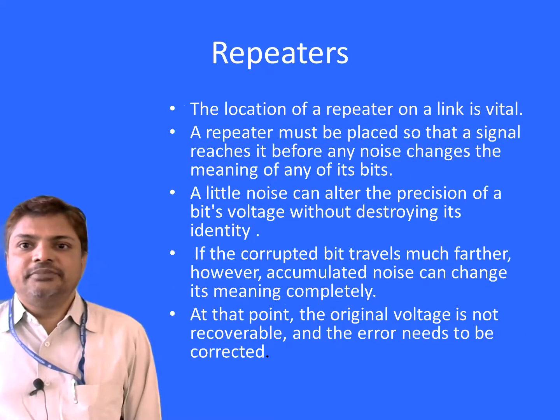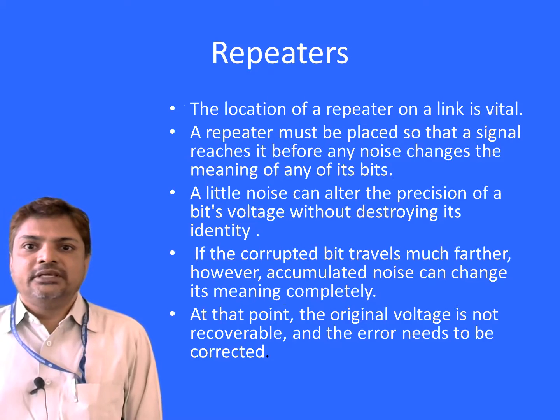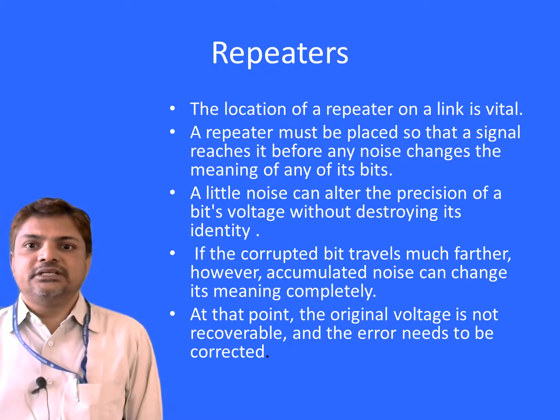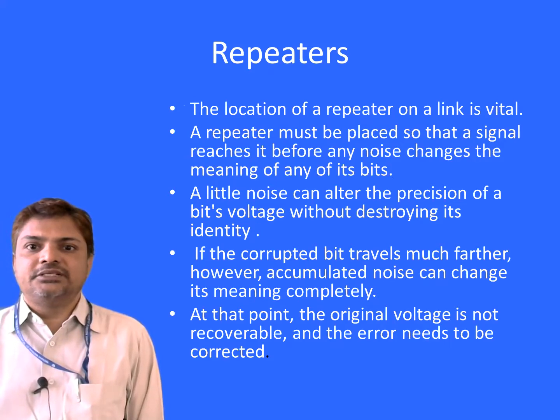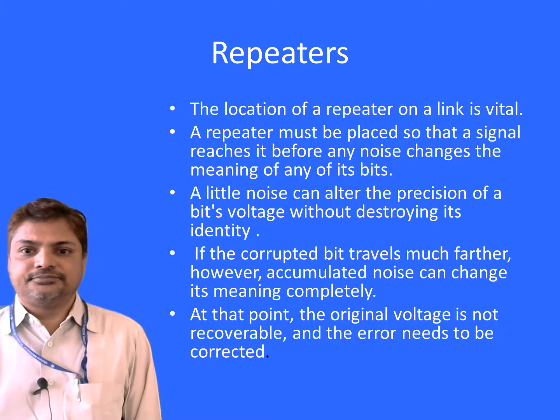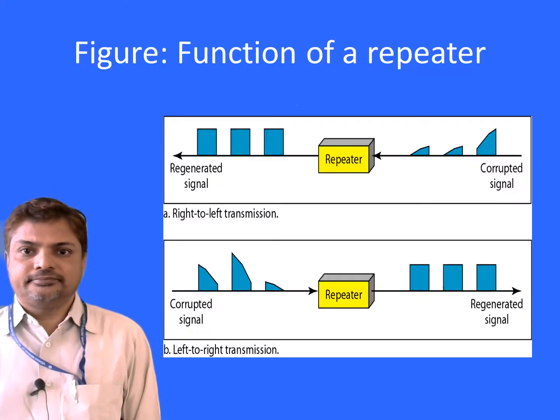The location of a repeater on a link is vital. A repeater must be placed so that a signal reaches it before any noise changes the meaning of any of its bits. A little noise can alter the precision of a bit's voltage without destroying its identity. If the corrupted bit travels much farther, however, accumulated noise can change its meaning completely. At that point, the original voltage is not recoverable and the error needs to be corrected.